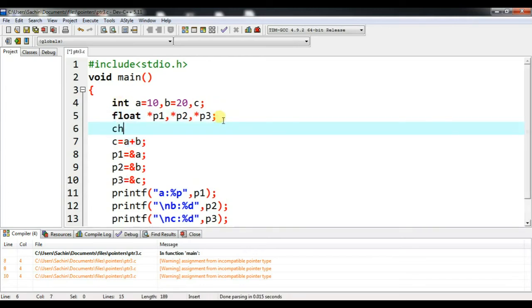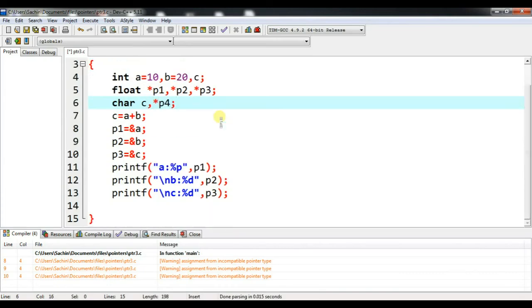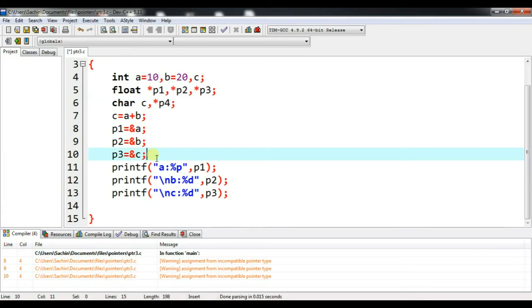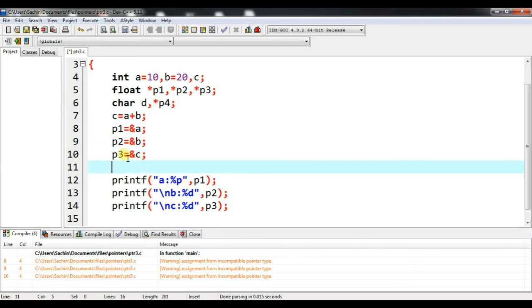So let me do it like this. I will do char c, comma, star p4, and let me do this as char d. This is p3, and p4 equal to ampersand d.